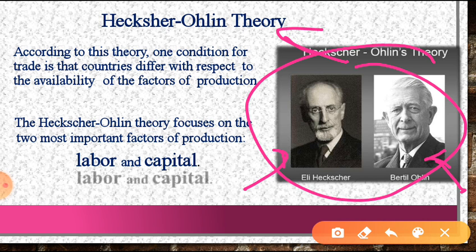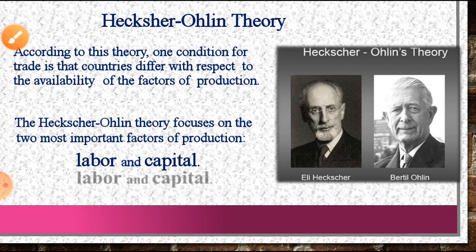In this theory, two factors are focused on: labor and capital. In absolute cost theory and comparative cost theory, there was only one factor of production, labor, but in this theory they focused on two factors, labor and capital.